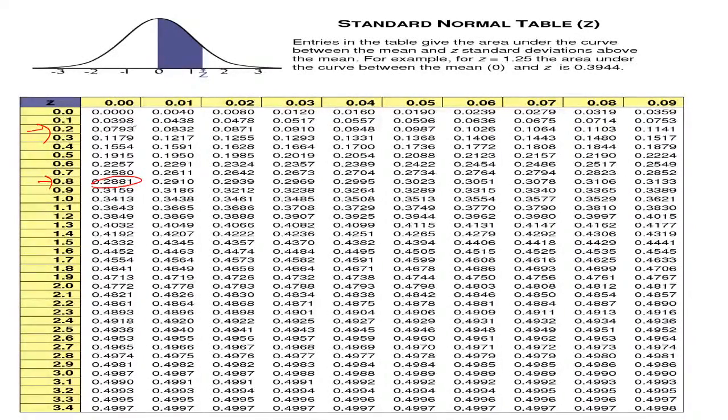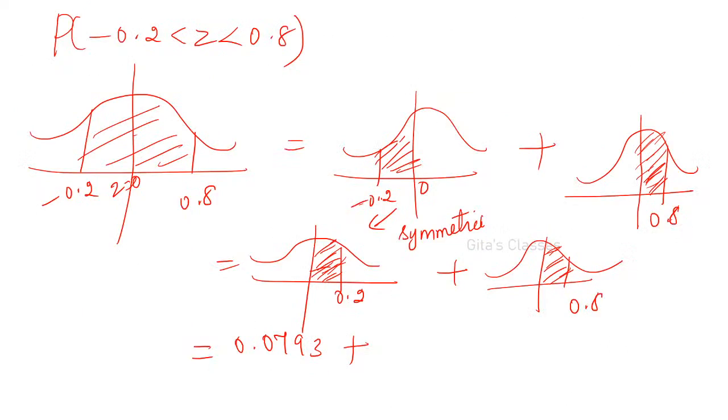So the first one is 0.20, that is 0.0793, and 0.2881. What is the value? You will be getting 0.3674. Understood? Kirtika, Shrutika, understood? Yes, ma. Got it?